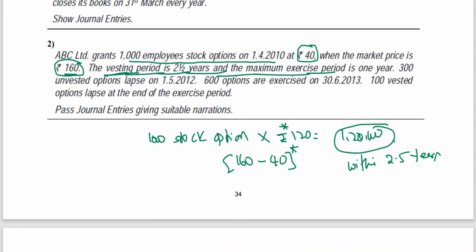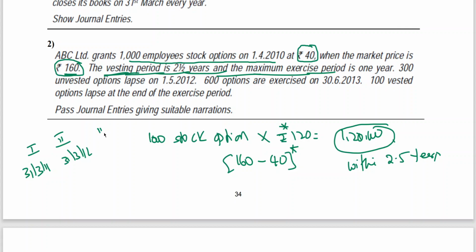Assuming they follow the financial year as the accounting year, the first year ending will be 31st March 2011, the second year 31st March 2012, and if you add 6 months, it will be the third year, that is 2.5 years.